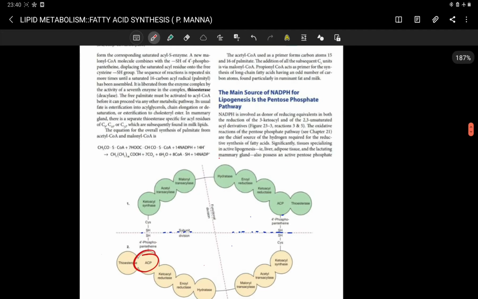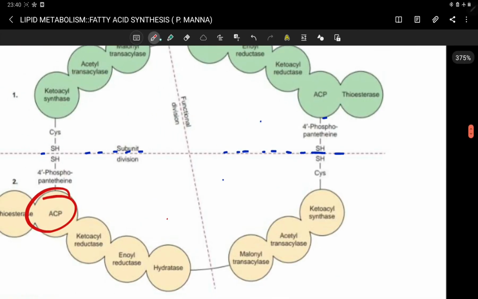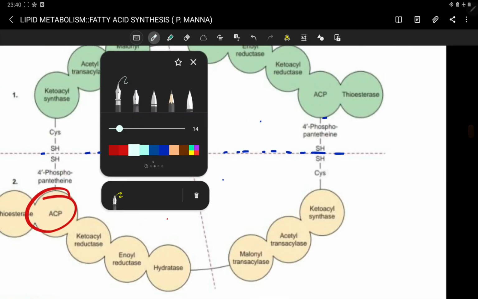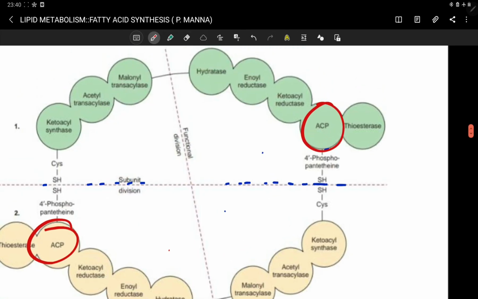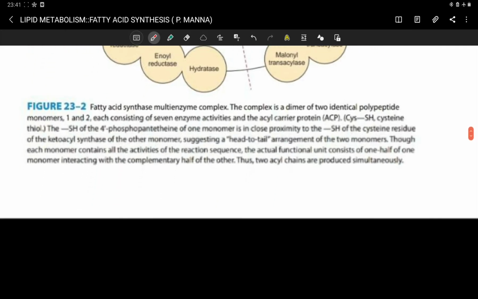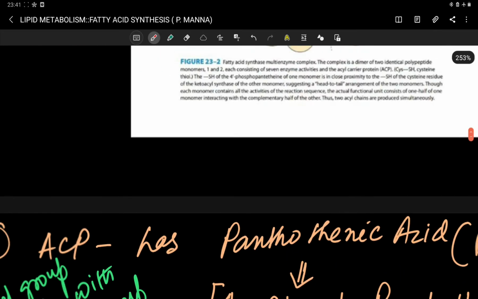Now let's talk about the ACP domain of this fatty acid synthase complex. This ACP domain has no enzymatic activity, but it has one very important role in fatty acid synthesis. Let's discuss these things.